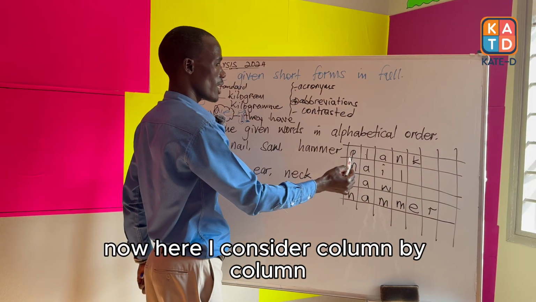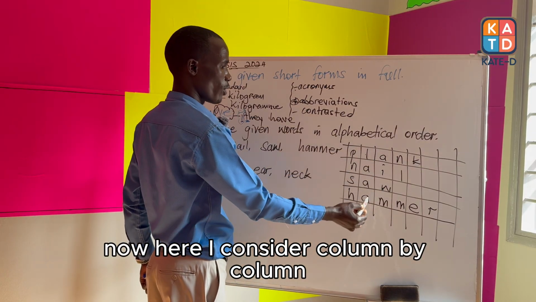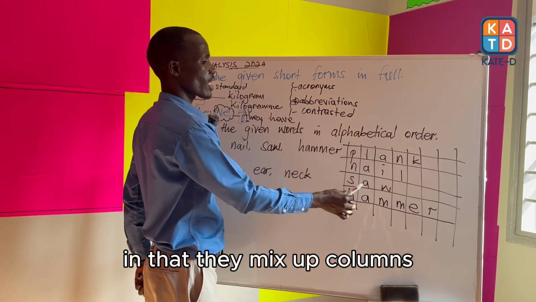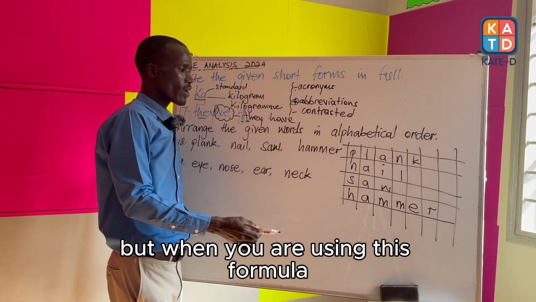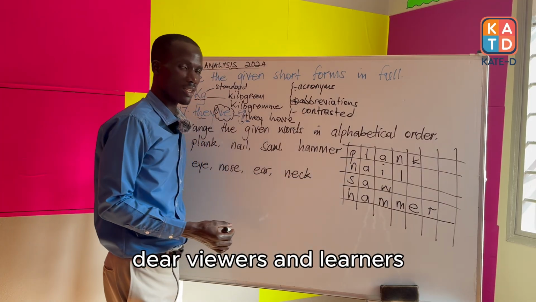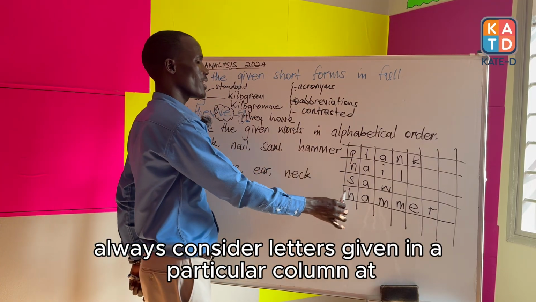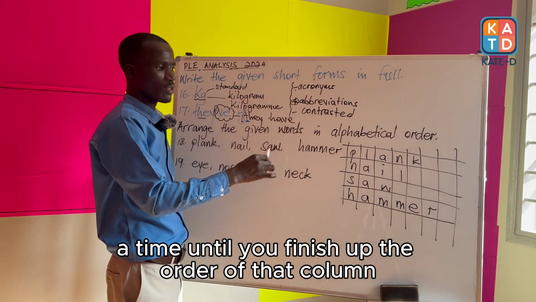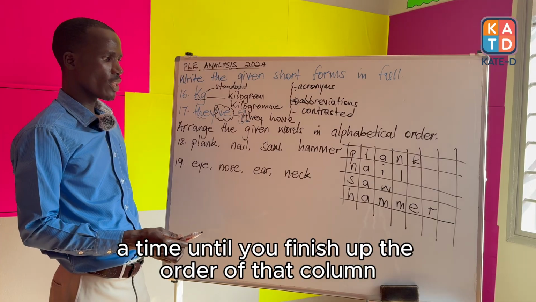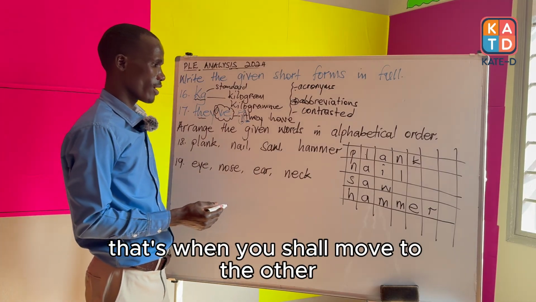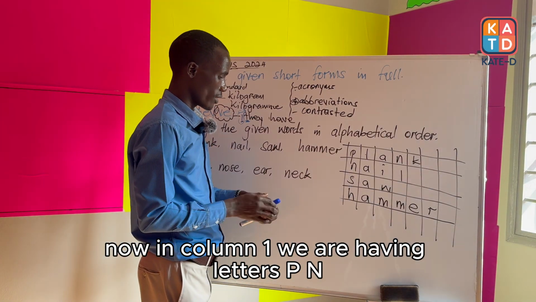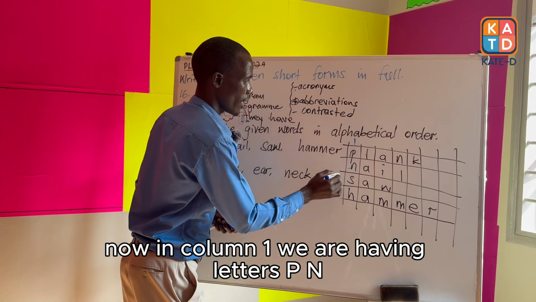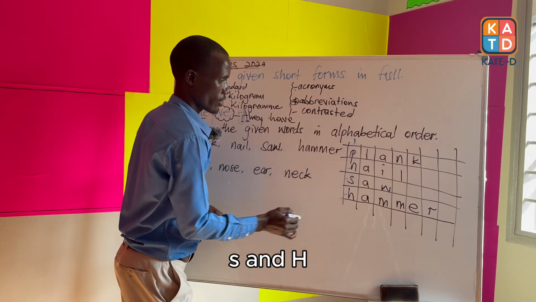Now here I consider column by column. Most learners have a challenge in that they mix up columns. But when you are using this formula, dear viewers and learners, always consider letters given in a particular column at a time. Until you finish up the order of that column, that's when you shall move to the other. Now, in column 1, we are having letters P, N, S, and H.